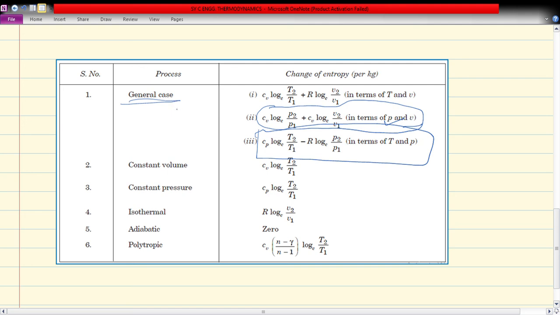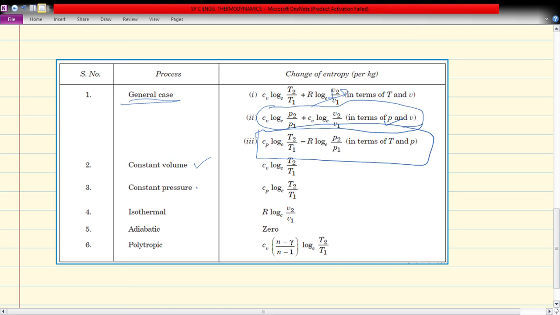Now when we apply this to the different processes, as we know, constant pressure, constant volume, isothermal and adiabatic processes are theoretical, reversible processes. So here we have to just modify the main equation. For constant volume, V2 upon V1 will be 1, and log 1 is 0, so this term will cancel.